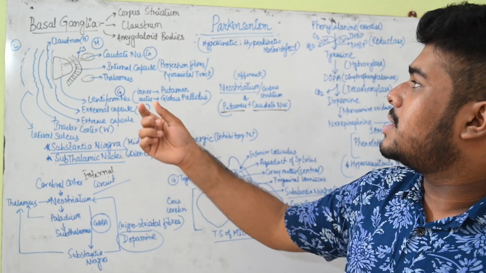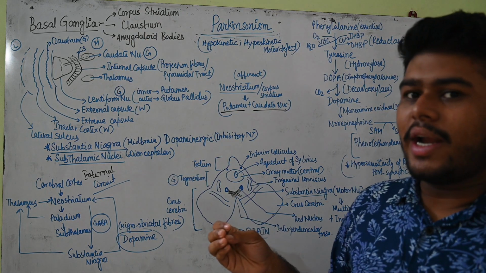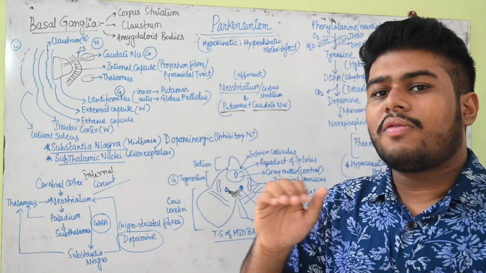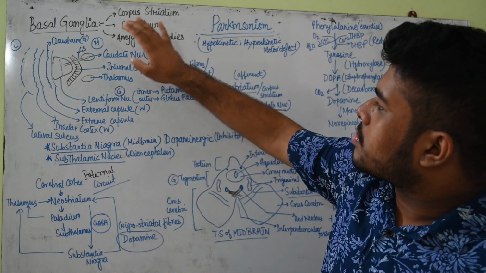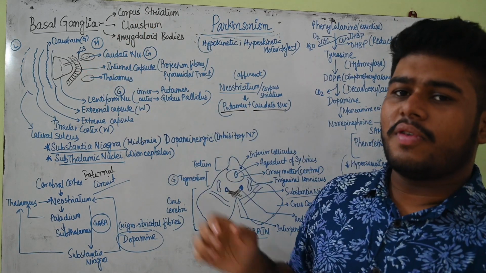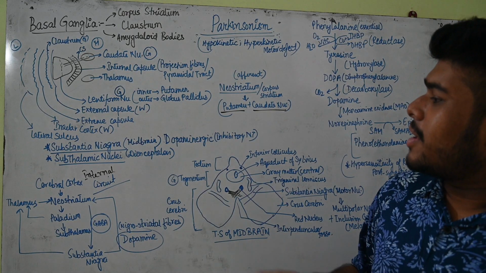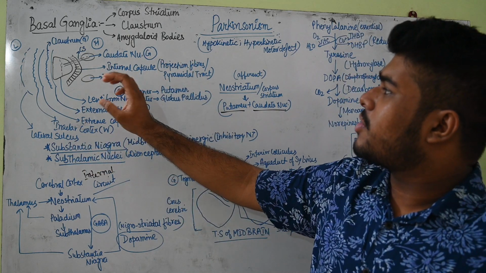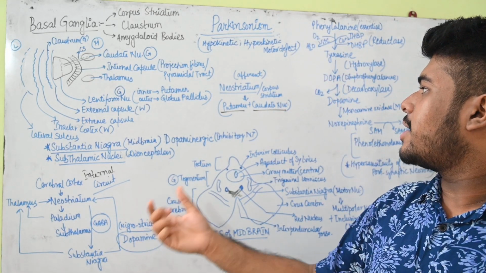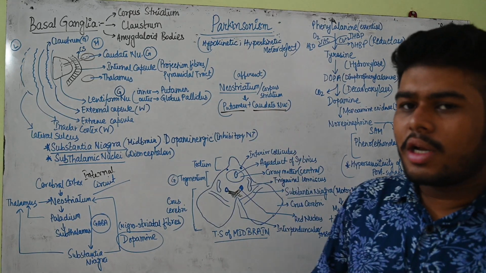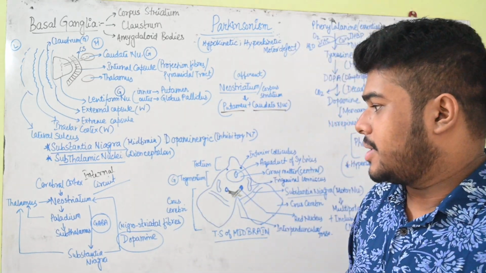So this is known as the corpus striatum. Corpus means related to the body, and striatum means here they appear as some sort of lining or layer, strata. So we can understand this forms some sort of layer, and some fibers are seen moving from this direction to that direction. So that was about the corpus striatum, and what we call the neostriatum is basically the putamen plus caudate nucleus only. So that we have understood, which has the dopamine receptors present.